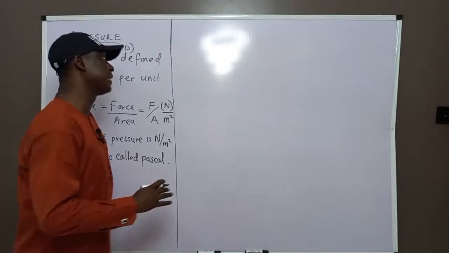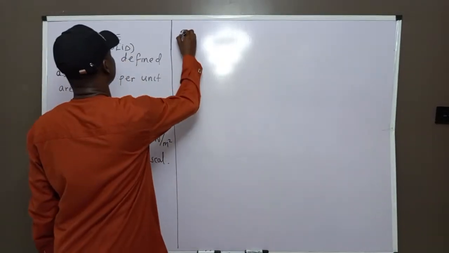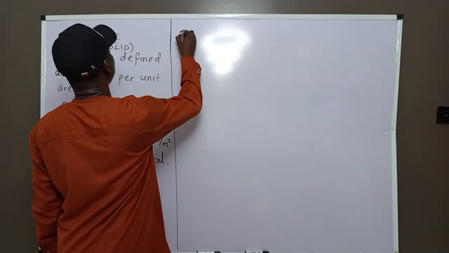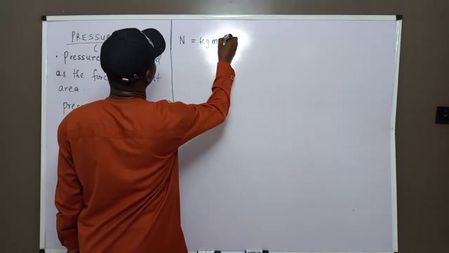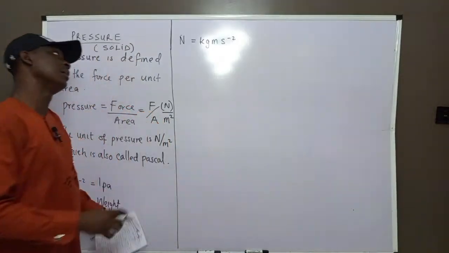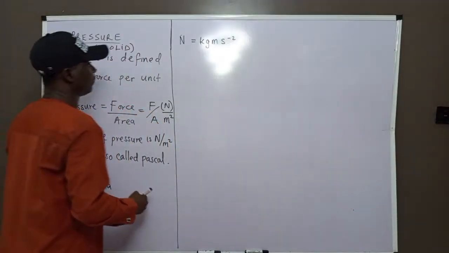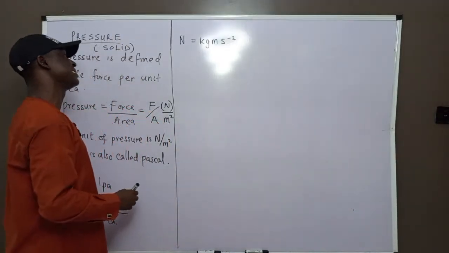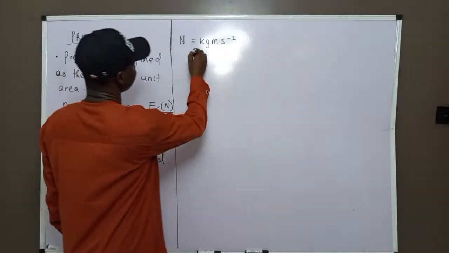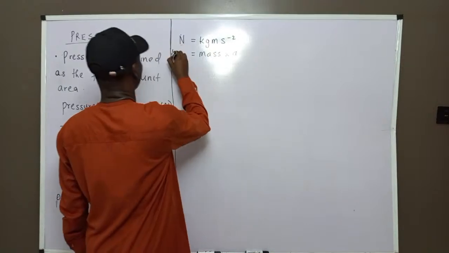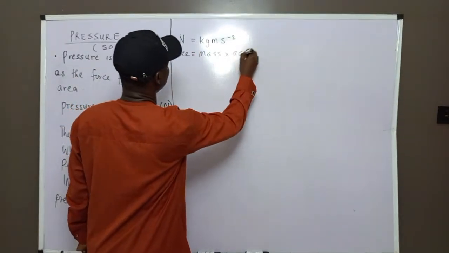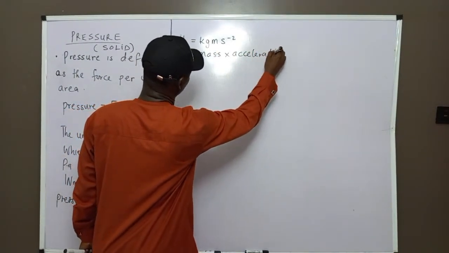Now, don't forget, if you don't know, Newton is the same thing as kilogram meter per second square. Remember, force is mass times gravity, or mass times acceleration. That is what we call force. But the acceleration we are talking about here is acceleration due to gravity.